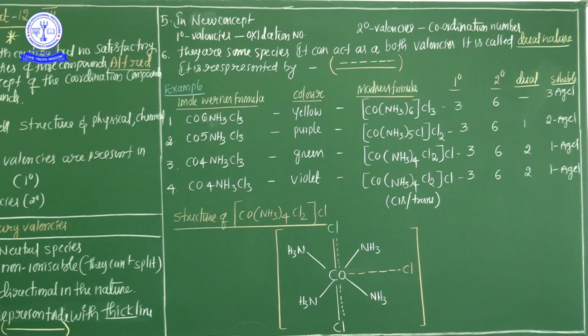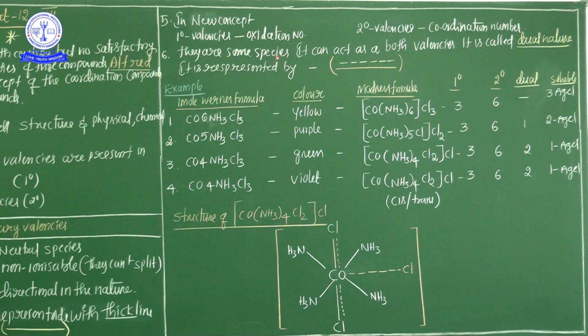In the modern concept, in the olden concept it is nothing but Werner's theory. In Werner's theory, primary valency is anionic, ionizable and non-directional. But in the modern concept, primary valency is also updated as the oxidation number. In a coordination compound, according to the modern concept, primary valency is considered as the oxidation number. That's the most important point.